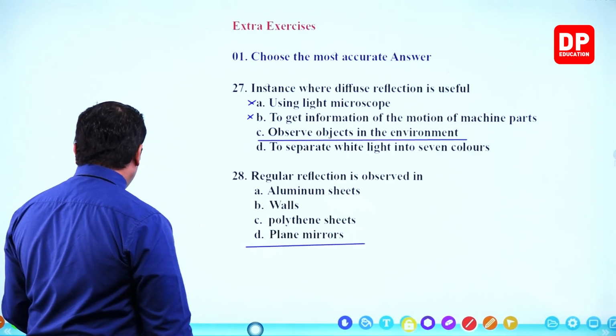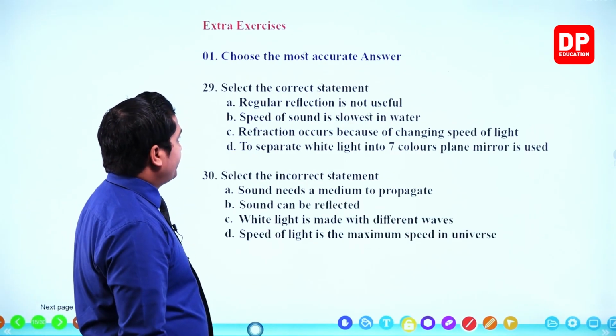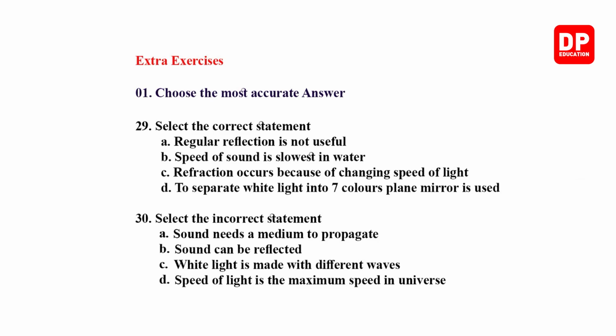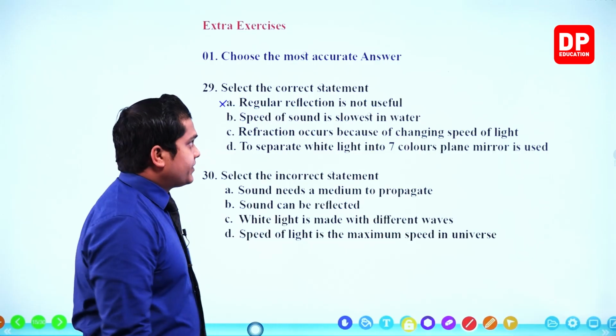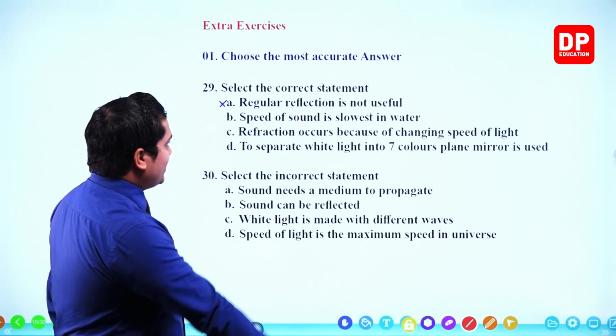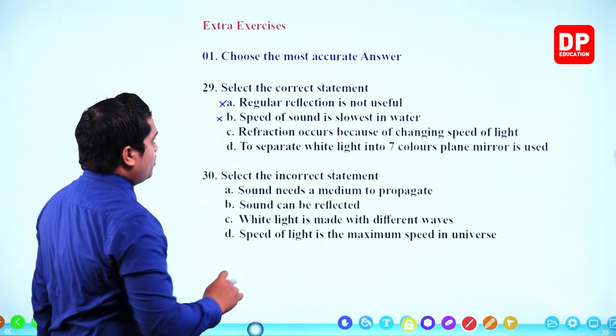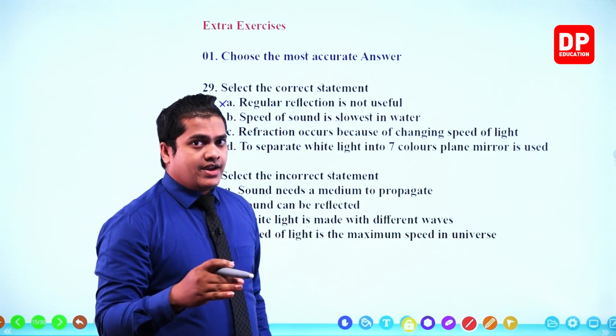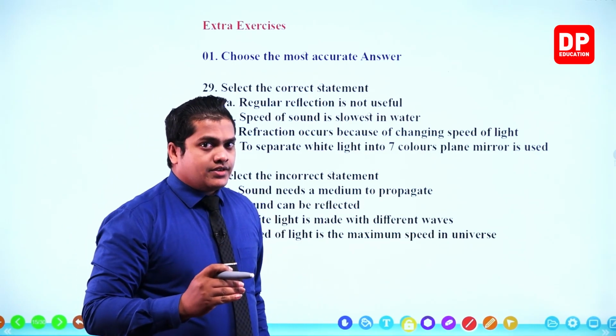Next question, question number 29 and the 30. Select the correct statement. Regular reflection is not useful. They're saying that the regular reflection is not useful. Incorrect. Regular reflection is pretty much useful for us. Next one. Speed of sound is slowest in water. Once again incorrect. Speed of sound is not slowest in water. It is greater than in air, right?